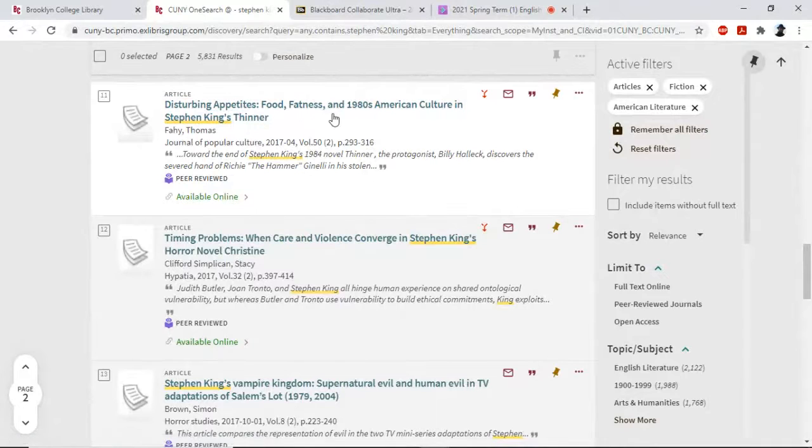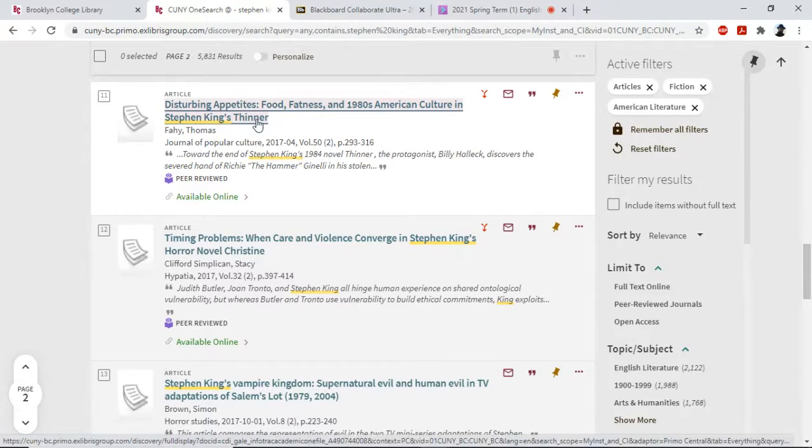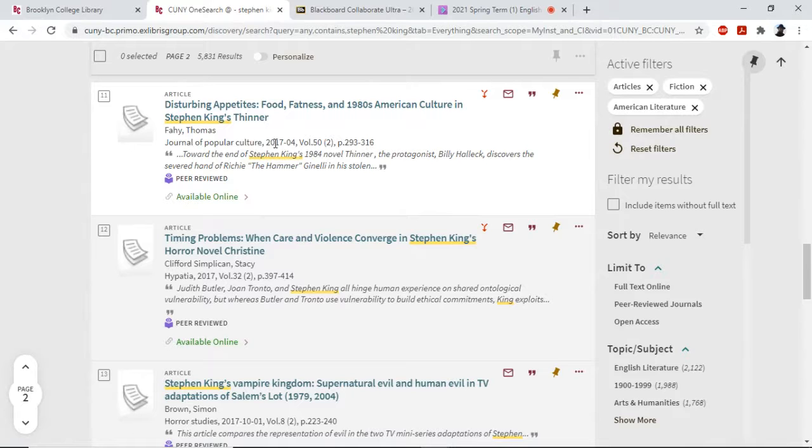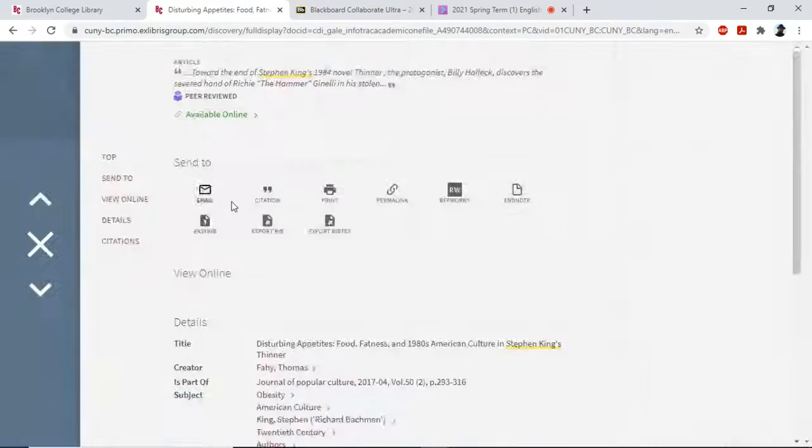What about this? Disturbing Appetites. This looks like it might be interesting. So it's about a completely different novel, the novel Thinner. But we have this food, fatness in 1980s American culture and Stephen King's Thinner. So even though this is about a completely different book, we see that this is possibly touching on the theme of American consumerism in the works of Stephen King. So this might be worth looking at.